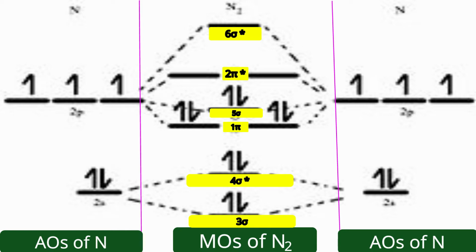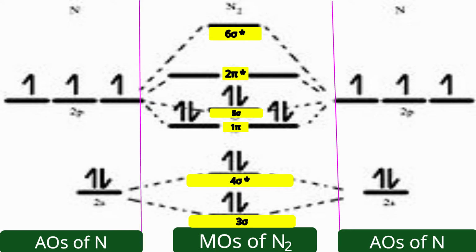Now, if you distribute the electrons in the 2s and 2p orbitals, 5 electrons are there from each nitrogen, so 10 electrons I need to distribute. First 2 electrons in 3 sigma, next 2 electrons in 4 sigma star, next 4 electrons in the 1 pi set, and the last 2 electrons in the 5 sigma orbital. So this is the MO diagram for the nitrogen molecule.